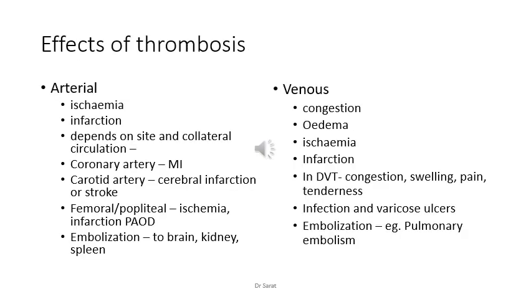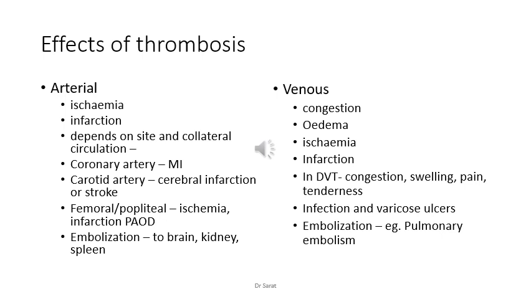The next point is the effects of thrombosis. We'll just see what effects an arterial and a venous thrombus can have. I mentioned all these points, but it's just refreshing once more. Arterial thrombi can produce ischemia and infarction, and usually the extent of the effect depends on the site and the collateral circulation present in the area.